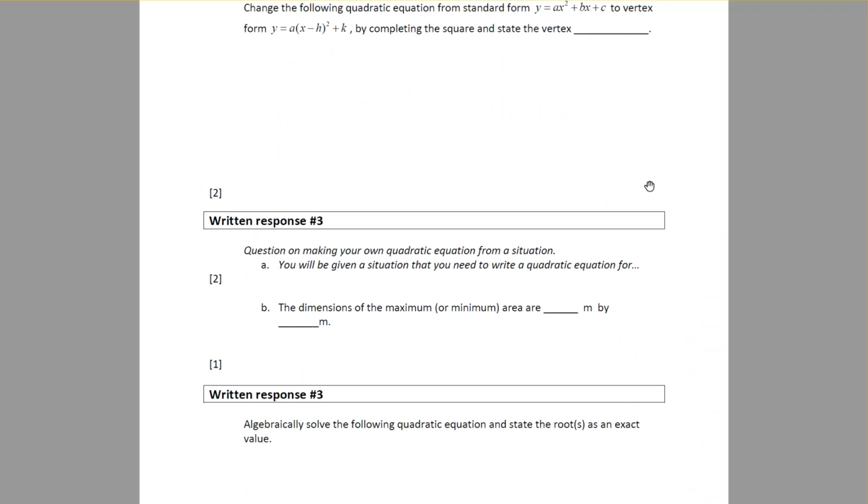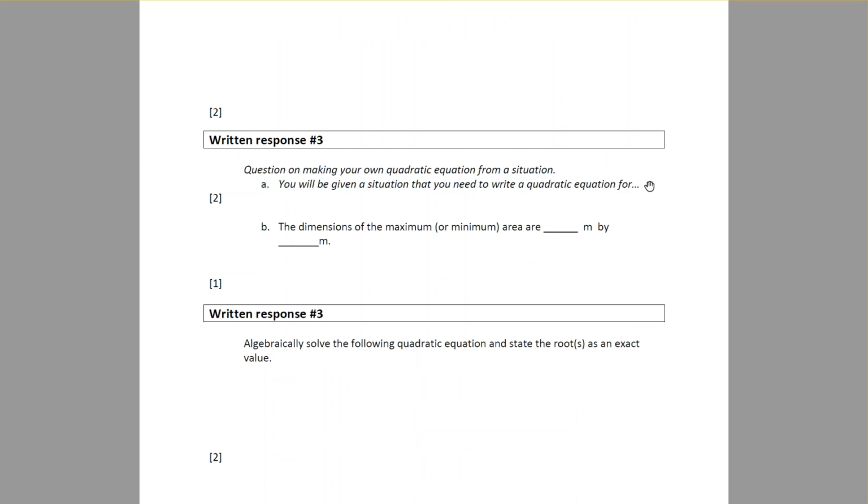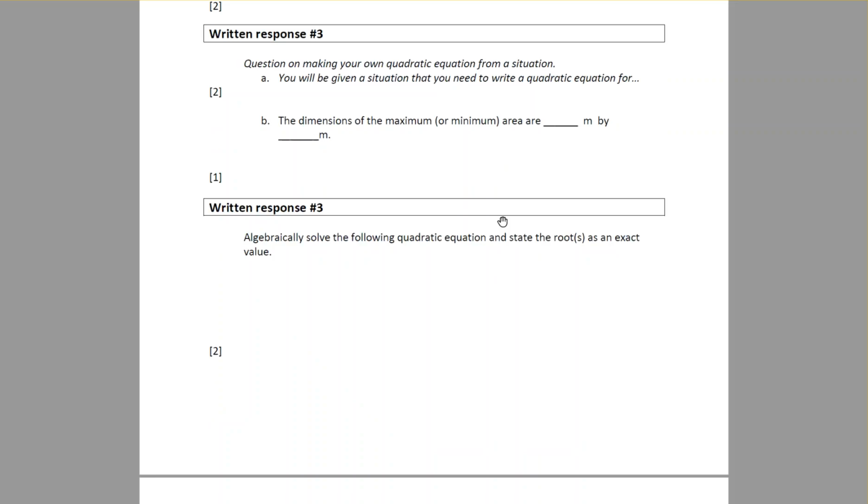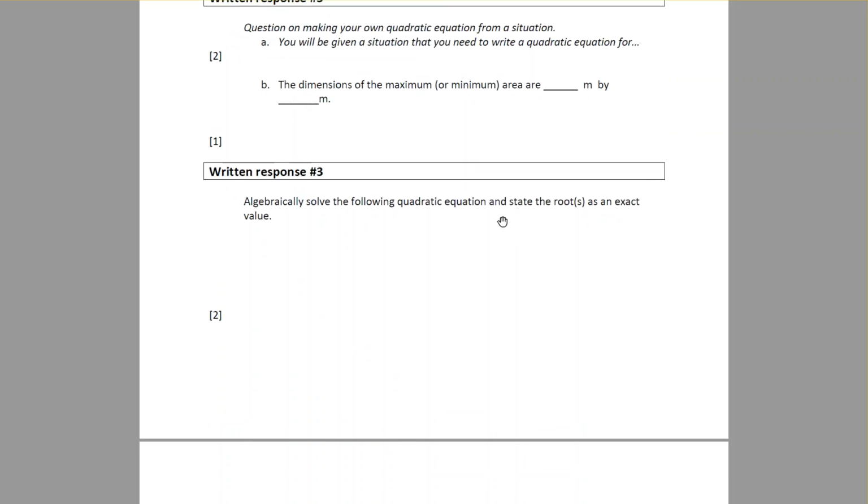You'd have more room than this on the actual test. I just took some stuff out. Sometimes, if giving you the question was giving away way too much information, I just said something like this: question on making your own quadratic equation from a situation. And then A, you'll be given a situation that you need to write a quadratic equation for, dot, dot, dot. So I just couldn't give you any more. But it looks like a maximum or minimum area problem, right? So I'd go back to that video or back to your notes. Make sure you know how to do maximum or minimum questions.